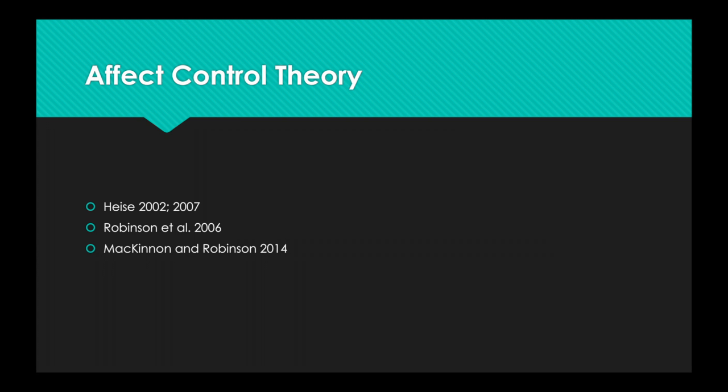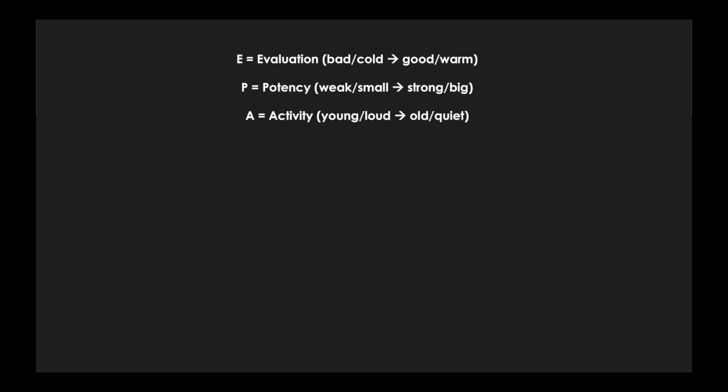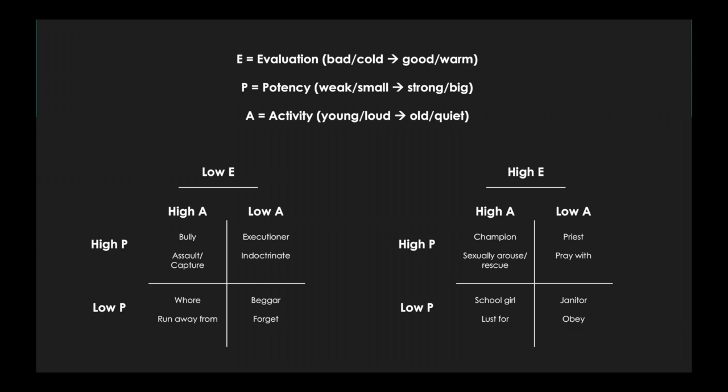Affect control theory is a social psychological theory which in part posits that individuals are motivated by deflection or cognitive dissonance to reconstruct situations so that they are more or less in line with their cultural expectations. Theorists measure and think about the affective meaning of concepts as being in a three-dimensional EPA space.